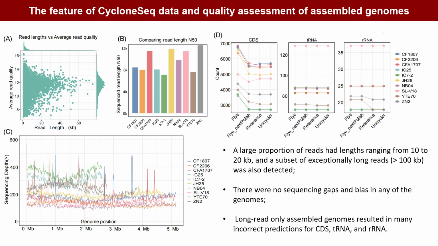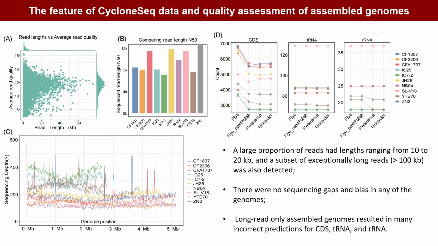In this study, we resequenced 10 multi-drug-resistant strains spanning diverse species and sources using CycloneSEQ to evaluate its capacity to reconstruct their genomes. We found that most CycloneSEQ reads were 10 to 20 kilobases in length, with a subset of ultra-long reads more than 100 kilobases.